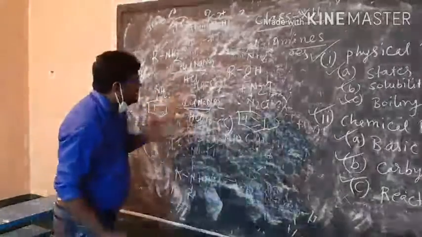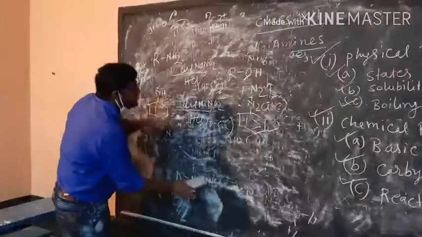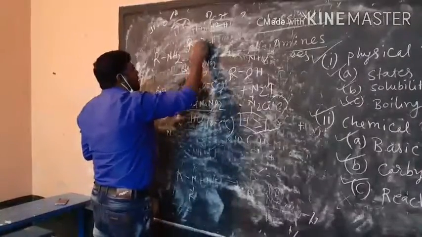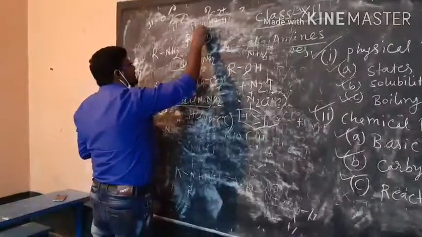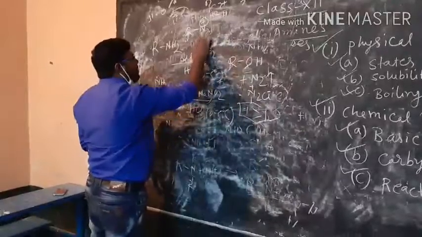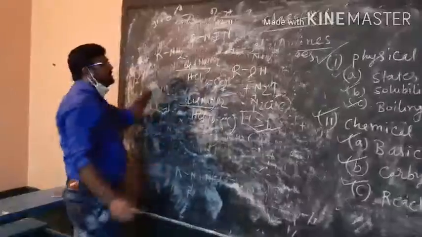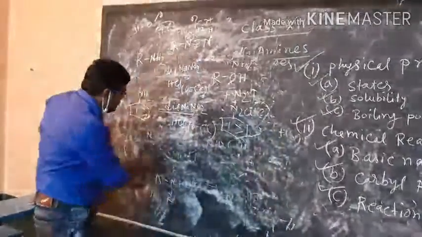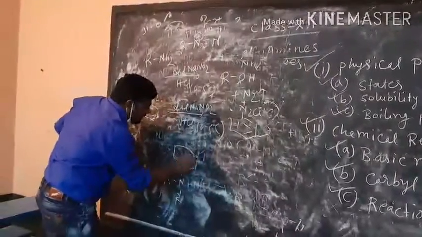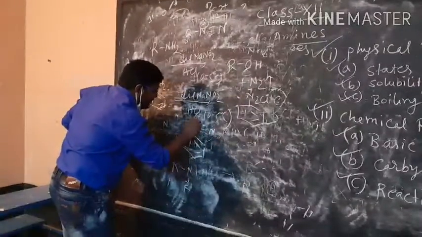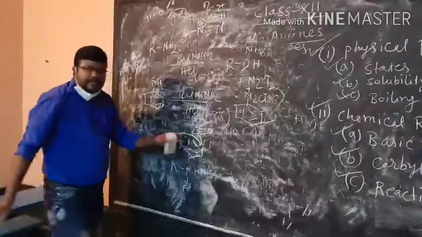Although we have given the same reagent, the reason is that initially in this reaction, an alkyl diazonium cation is formed, like this N2 plus. The cation is formed there, but there is no such agent which can stabilize this cation. But if we consider the benzene diazonium cation forming here, it will be stabilized by resonance.